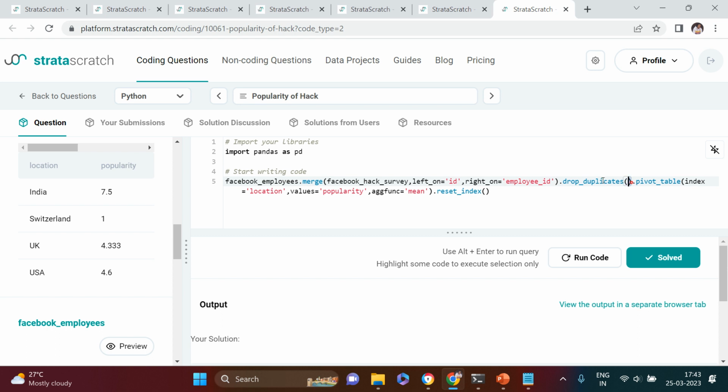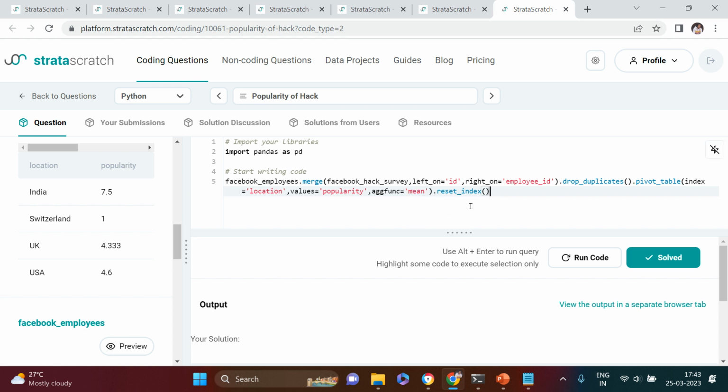Even if there is no duplicate, you can feel free to use it whenever you are doing the merge, to be on the safer side. Then comes the pivot table. I'm using the pivot table to aggregate the data. I'm doing the aggregation by location, and what I'm trying to check is popularity. The calculation I'm performing is on popularity, and it is the average.